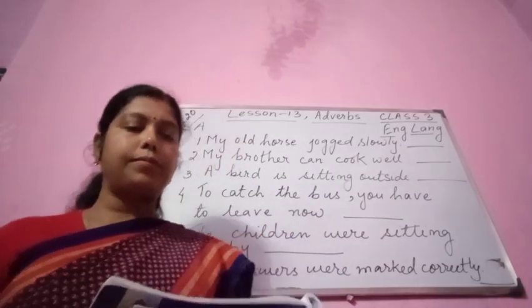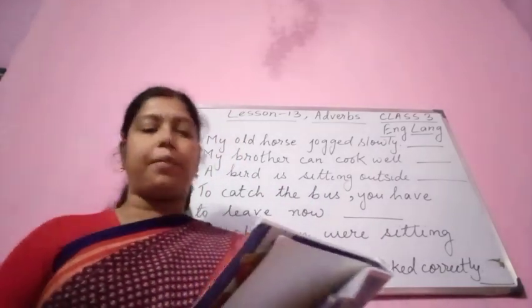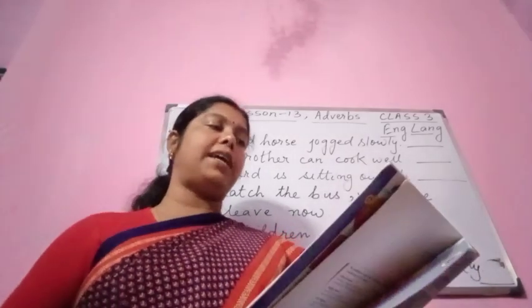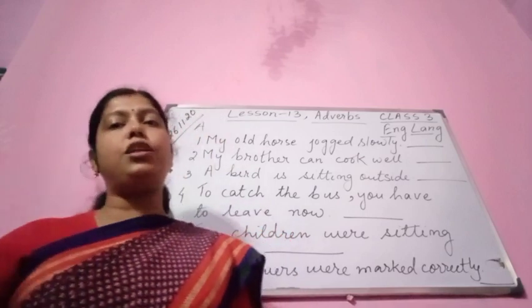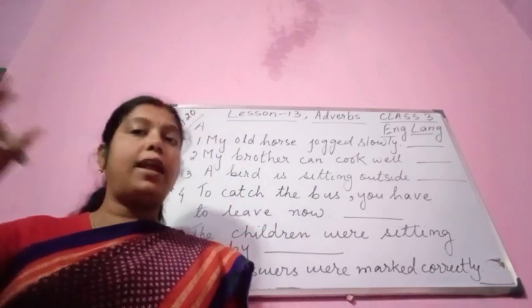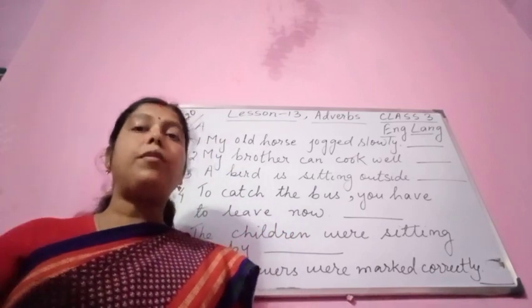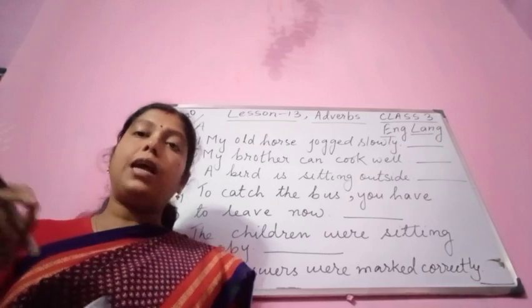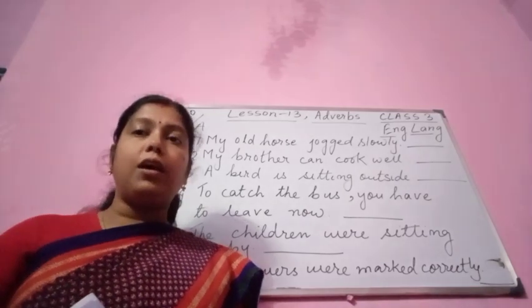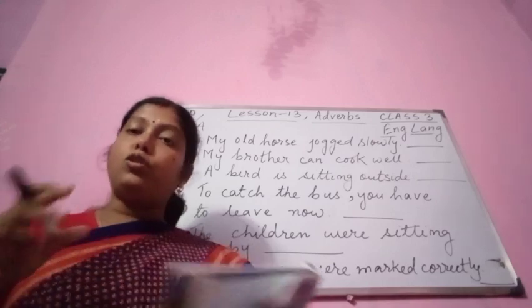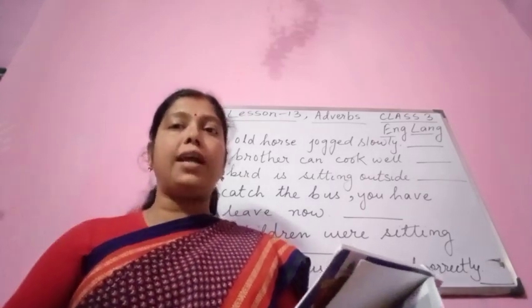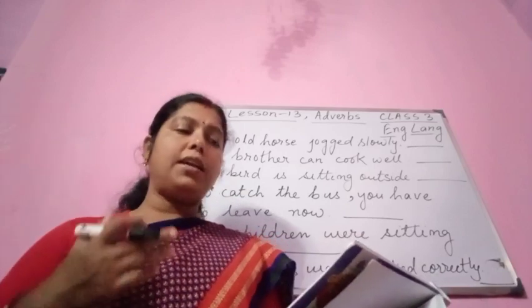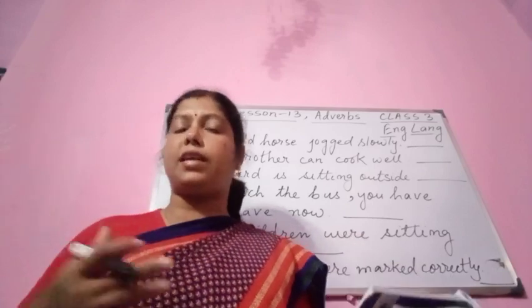Alright. You see here some more examples are given on page 79. She ran quickly to the post office. How she ran? She ran quickly to the post office. So quickly is the adverb here, and it is telling us how she ran. So you see here, it is telling how the action is performed.